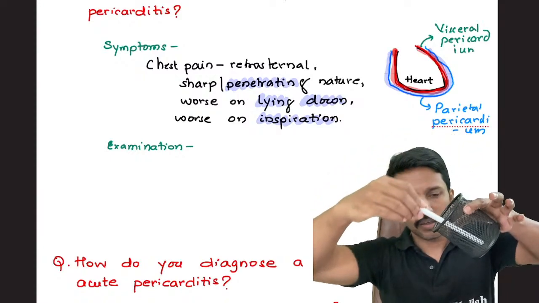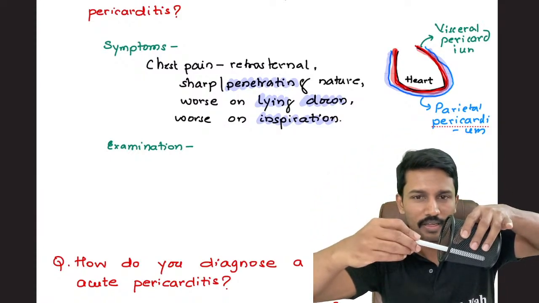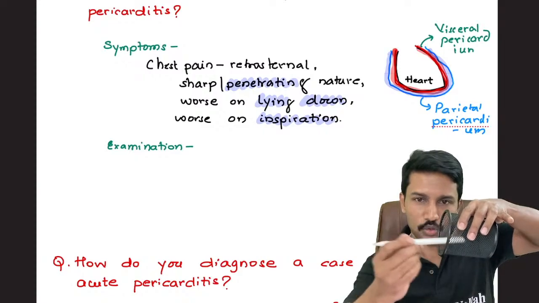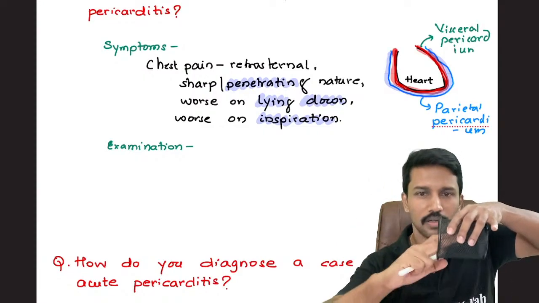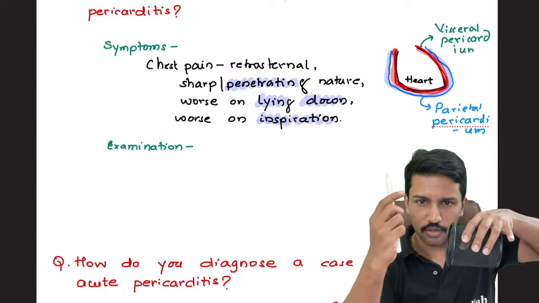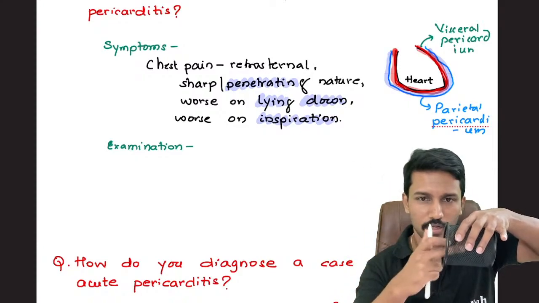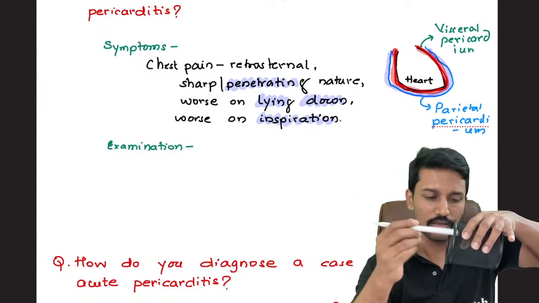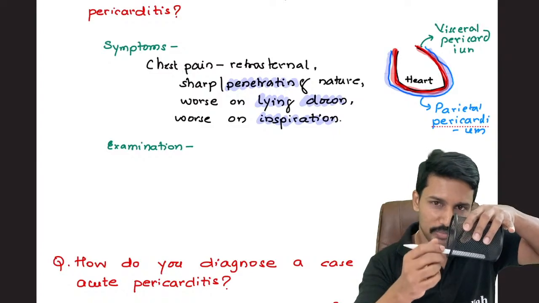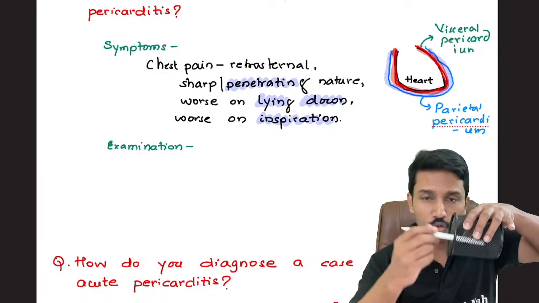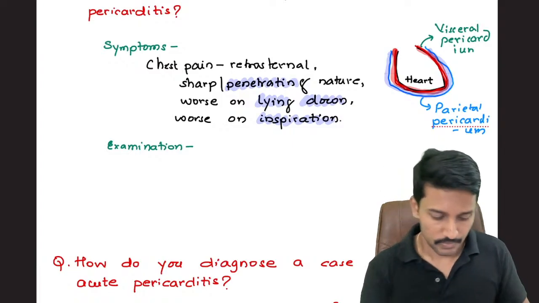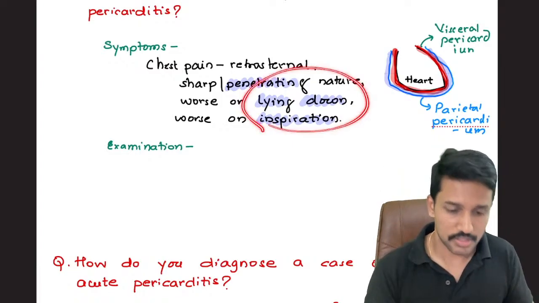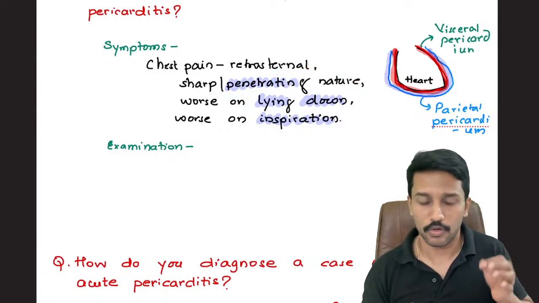When you lie down, the heart comes to rest in the pericardial cavity, making the two layers, one which is adherent to the myocardium and the other parietal. The one adherent to the myocardium is visceral and the one on the outside is parietal. Because the heart rests inside the pericardial cavity when we are lying down, the two layers come closer, they rub against each other, and that produces the pain. So these points will help us to differentiate the pain of acute pericarditis from the pain of MI.